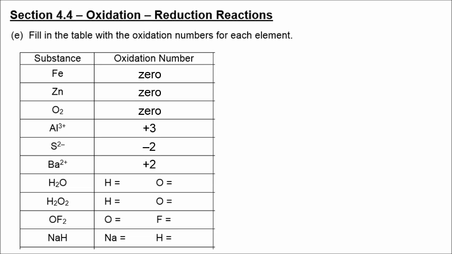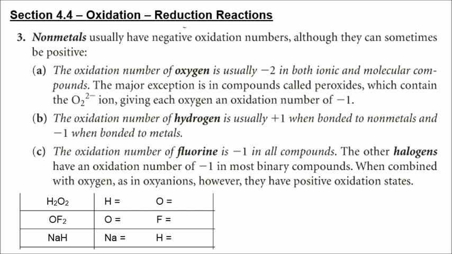The next thing we see in terms of rules is what to do when you have a nonmetal. Generally speaking, nonmetals have negative oxidation numbers, although they can certainly be positive. We're going to let oxygen be -2 for most ionic and molecular compounds. The major exception is a peroxide in which oxygen is -1. We're going to let hydrogen usually be +1 except when it's bonded to metals. If it's bonded to a metal, then hydrogen carries a -1 charge or oxidation number.